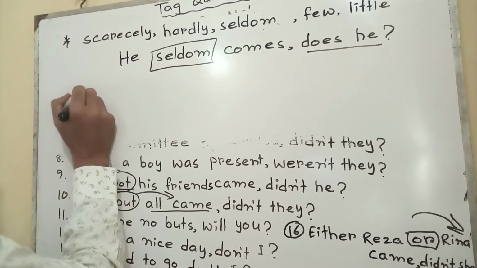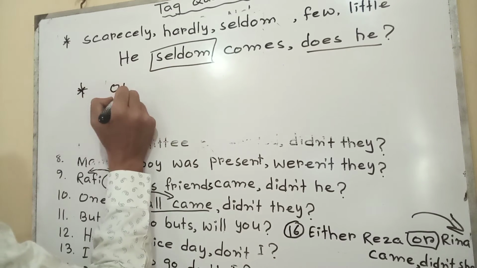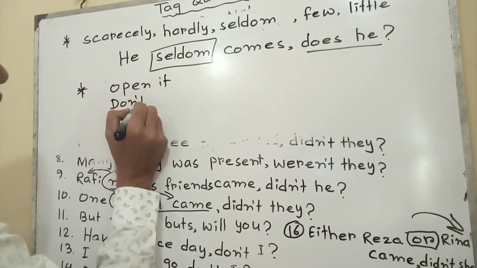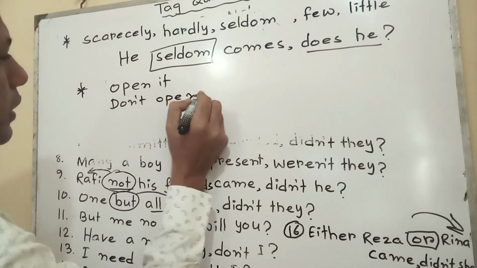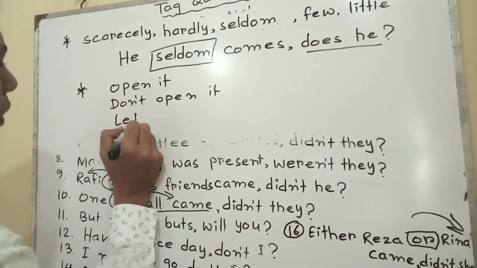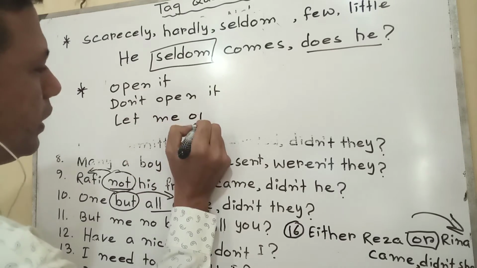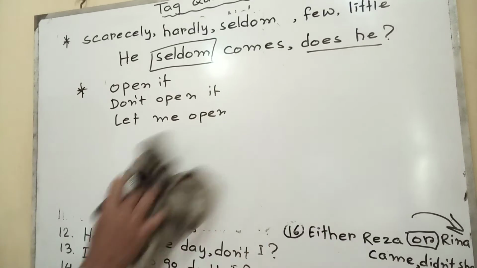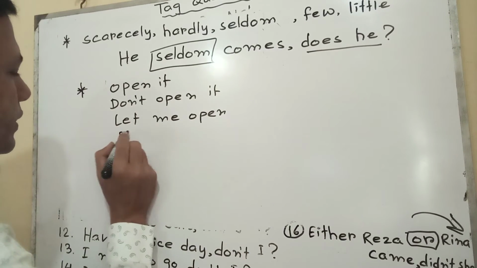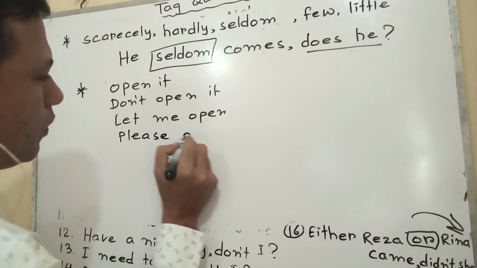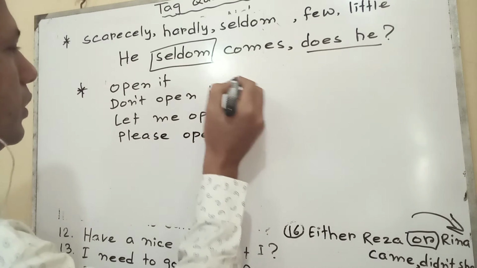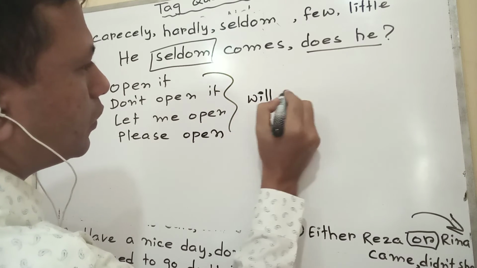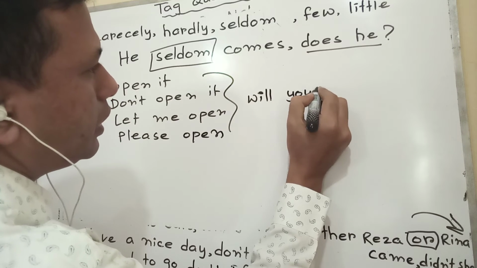Then whenever we are getting any type of imperative sentence, that means open it, don't open it, let me open it, please open, for all those imperative sentences, use only will you.